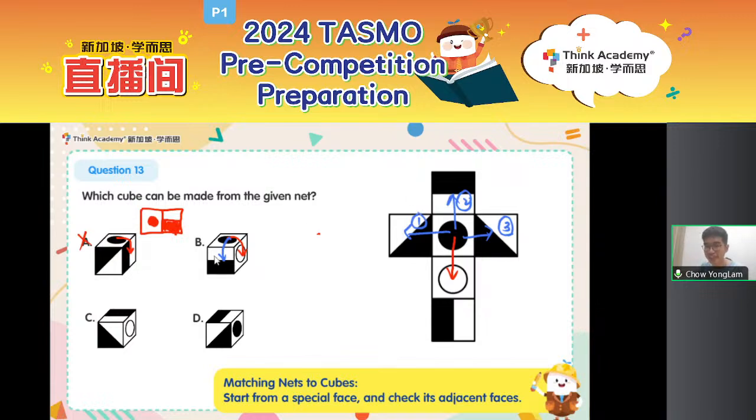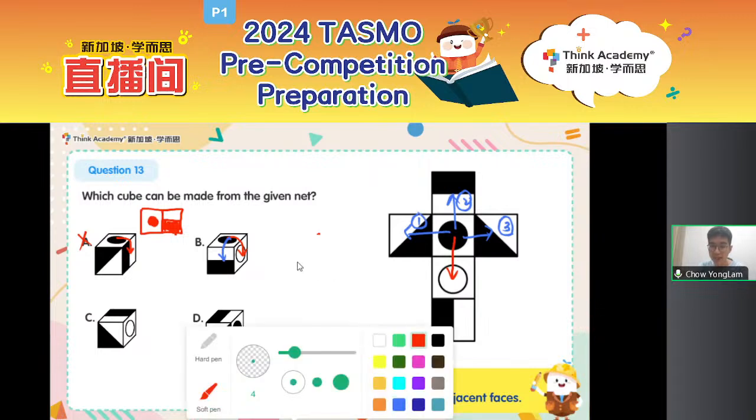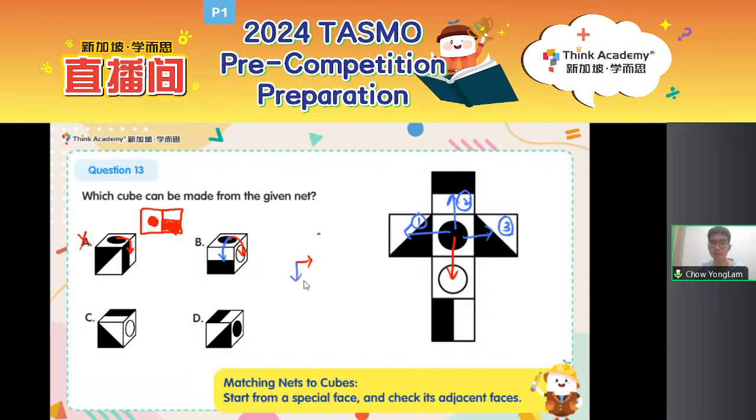Are you sure? Okay, if you look carefully, if my red arrow is pointing to the right, then my blue arrow is pointing down or to the front. If you try to rotate the arrows, which direction will the blue arrow be turned to? Will it be direction 1, direction 2, or direction 3? I'm looking at the direction. Somebody said direction 2. Yeah, direction 2, we have a rectangle face here.